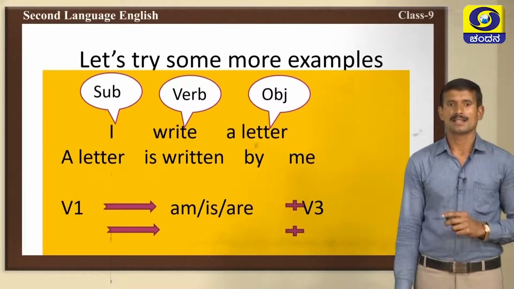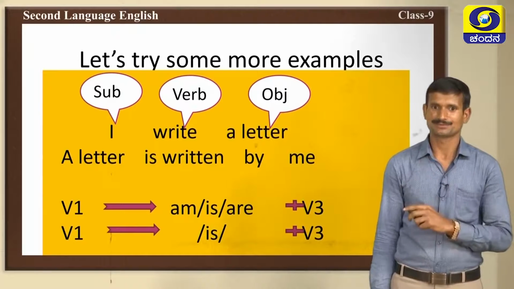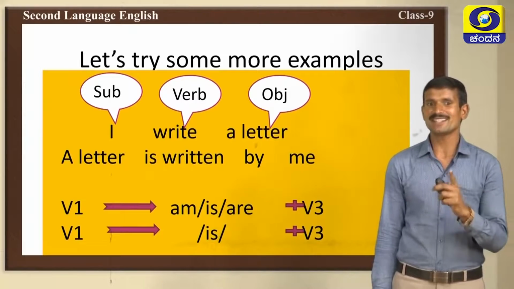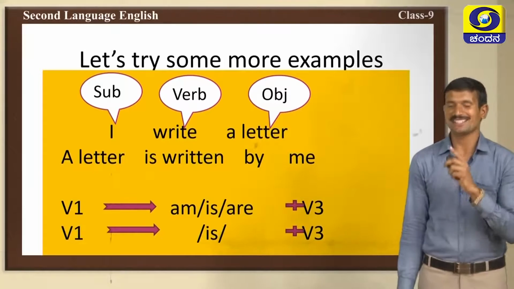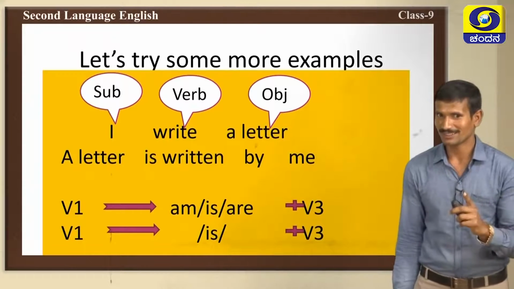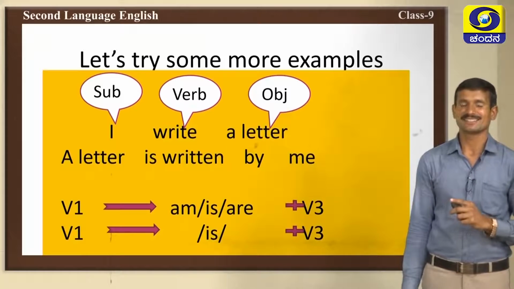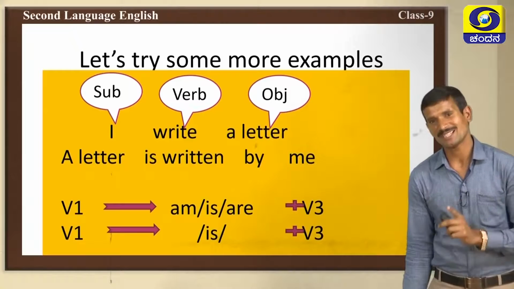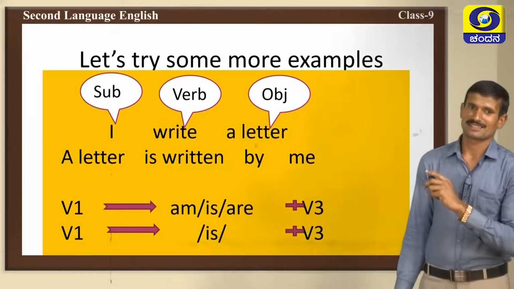Here, what is there? The verb 1 given in the sentence, I write a letter. Observe there. Verb 1 is given, write is verb 1. So, we should use is only. Very good. We have used is because a letter is third person singular, write is verb 1. Then the verb write changes into verb 3, that is written. By preposition we have added. Very good.